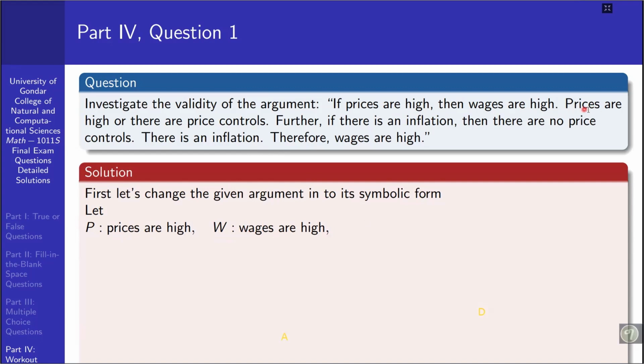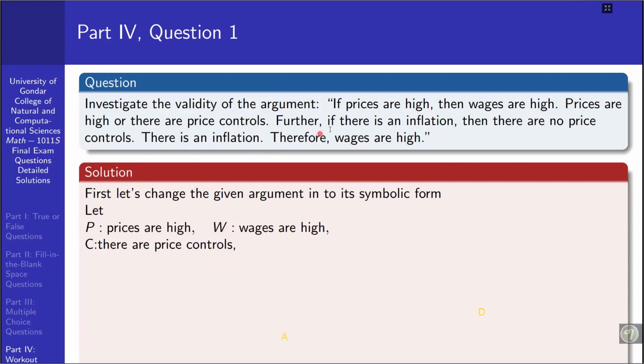ከዛ ከሁለተኛው ፕሪሚስ prices are high or there are price controls. price are high እዚህ ጋር ኦልሬዲ ሪፕሌስ አድርገናል። ስለዚህ there are price controls, let's represent it by c.